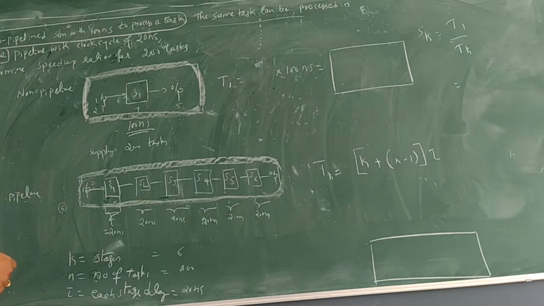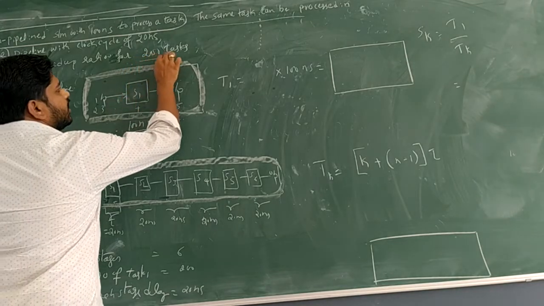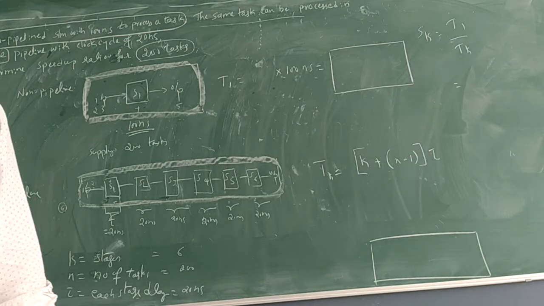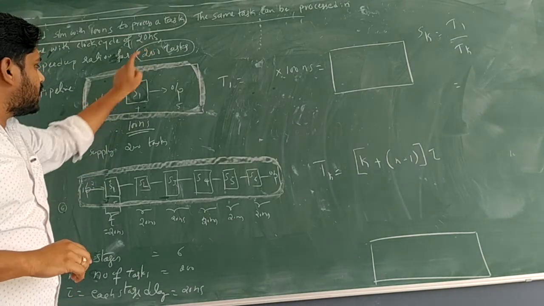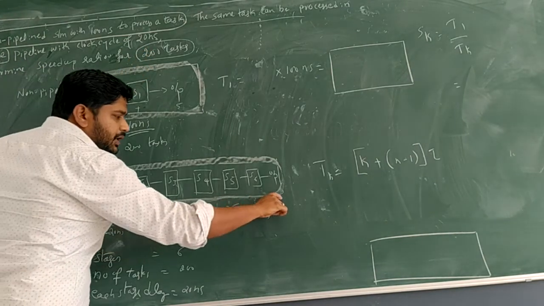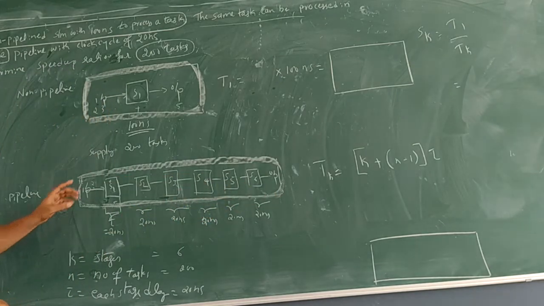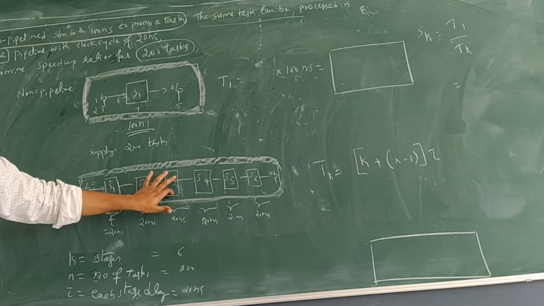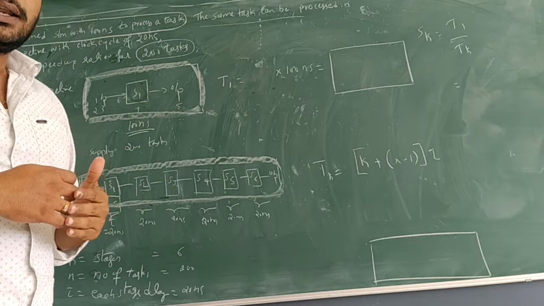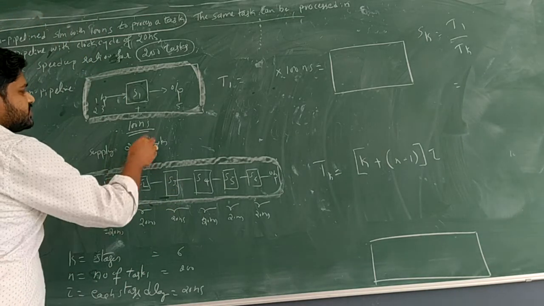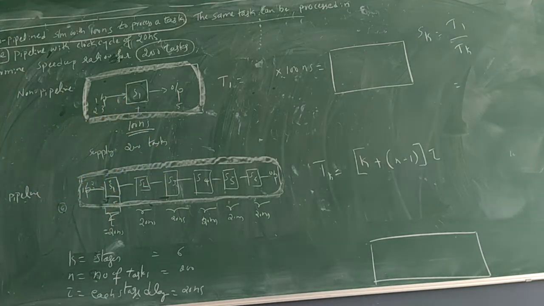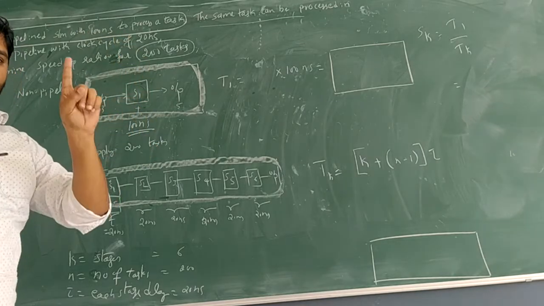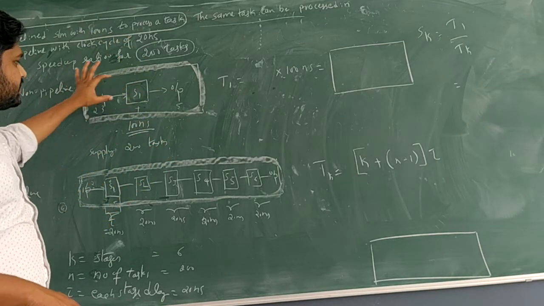So what the problem has given for us is, we have to calculate the speed up factor if we execute 200 tasks in this pipeline. Okay, so what will be the speed up factor, the ratio between T1 and Tk? That we have understood in the last class. Now, coming back to the problem, non-pipeline means only one step, that means only one stage.